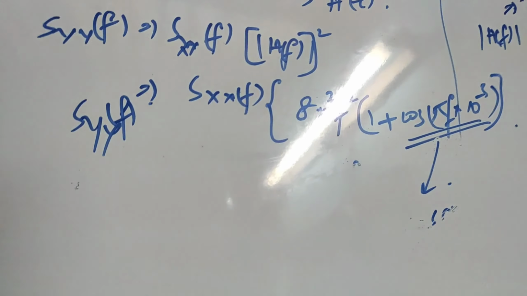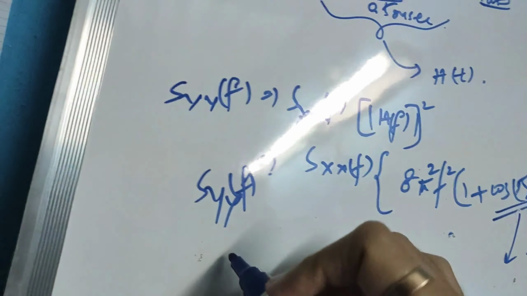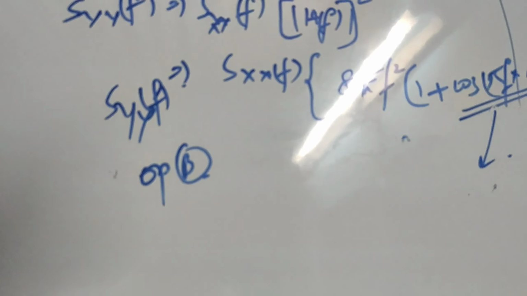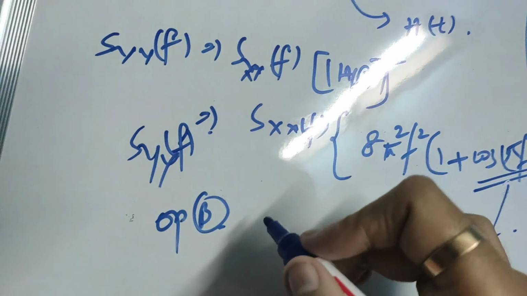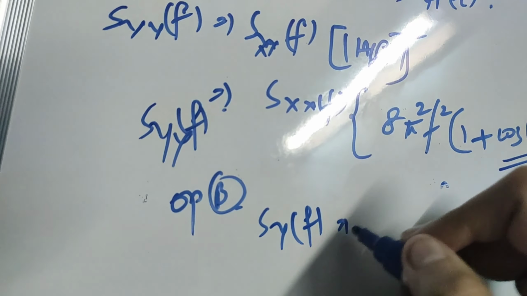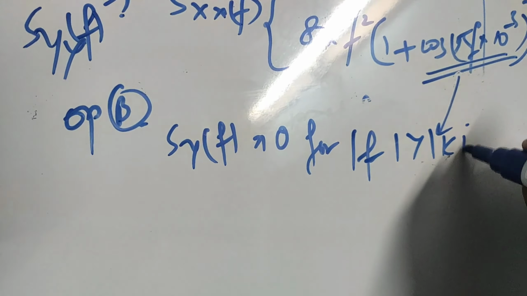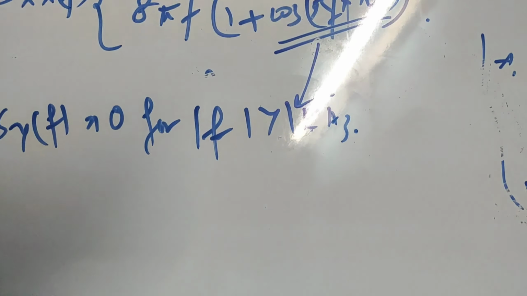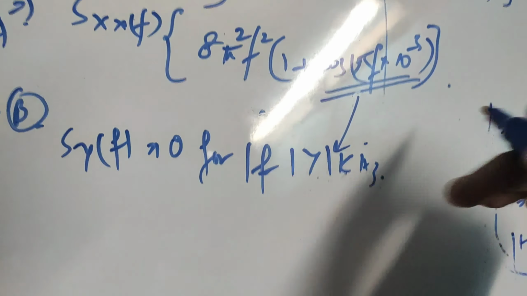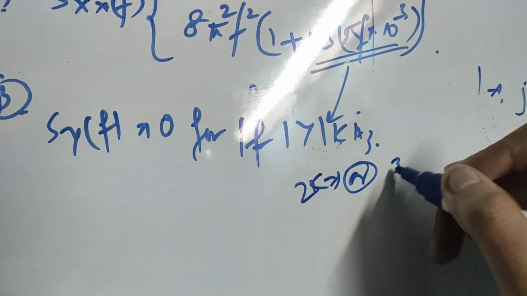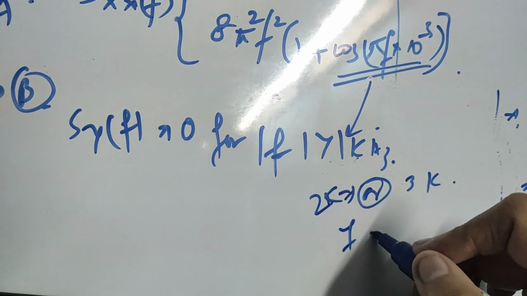So now let us check option B. Option B is telling S_y(f) is equal to 0 for magnitude of f greater than 1 kilohertz. Magnitude of f greater than 1 means, let us say, if we take 2 kilohertz, or let us say 3 kilohertz, something like this, f.